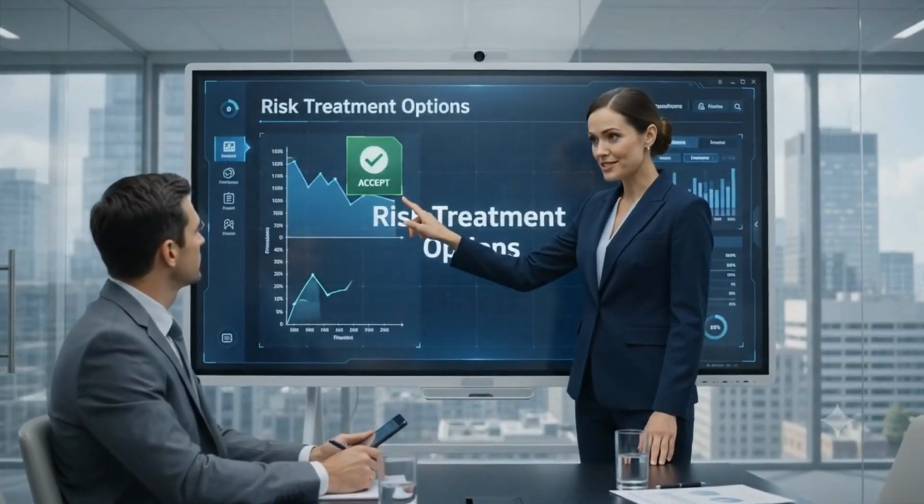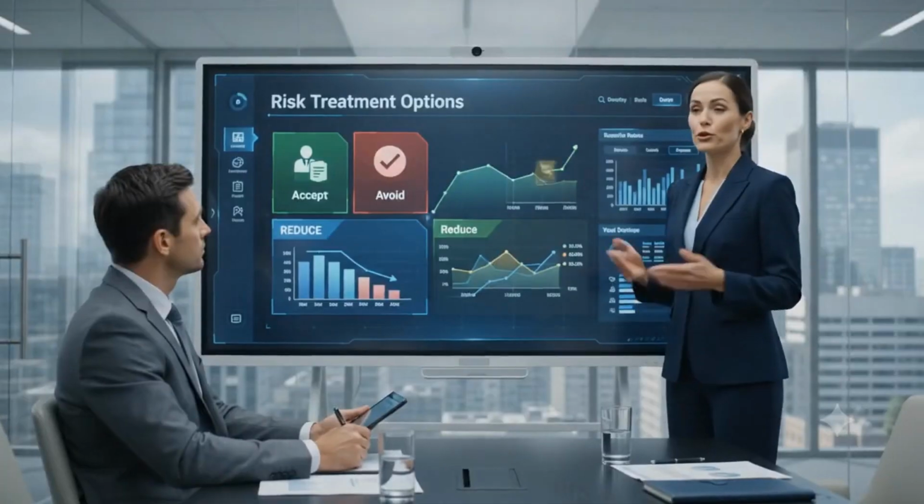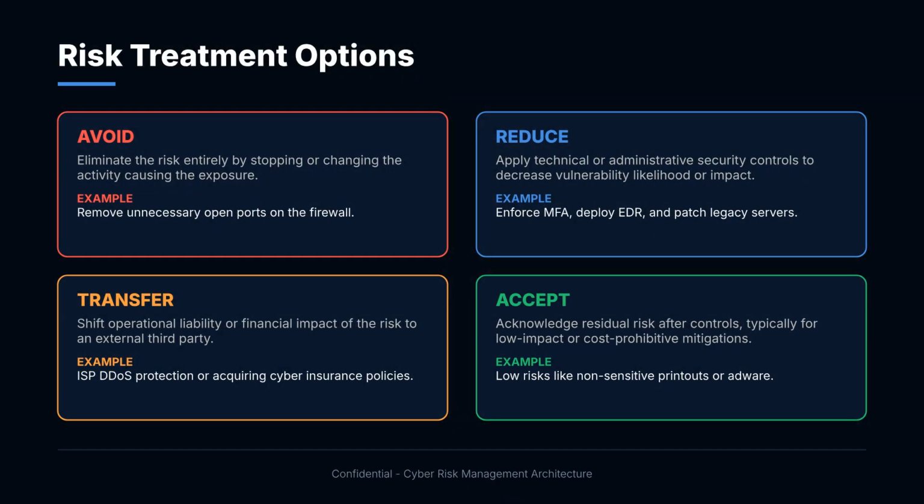We can accept the risk, or we can choose to avoid it. We reduce or transfer it. Before we dive into the deep dive treatments, let's review the 4 strategic options. Avoid. Eliminate the risk entirely by stopping the activity. For example, removing unnecessary open ports on the firewall.